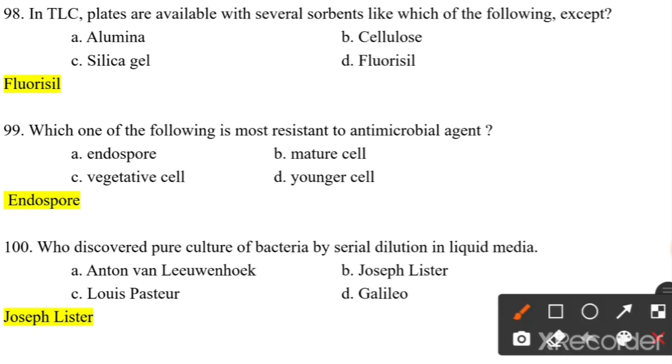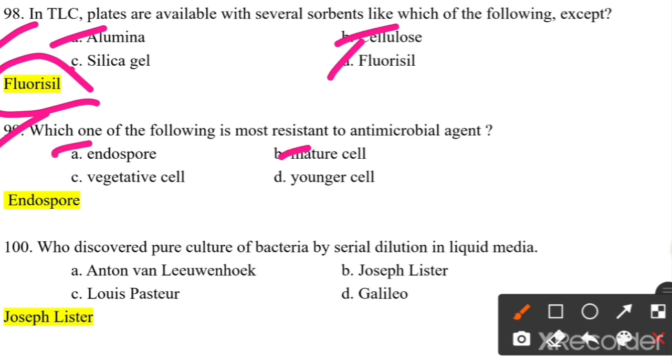So in TLC, plates are available with several solvents, like which of the following except alumina, cellulose, silica gel, fluorosil. So fluorosil. Which one of the following is the most resistant to antimicrobial agent? Endospore, mature cell, vegetative cell, younger cell. So endospores are the most resistant to antimicrobial agent because they are heat